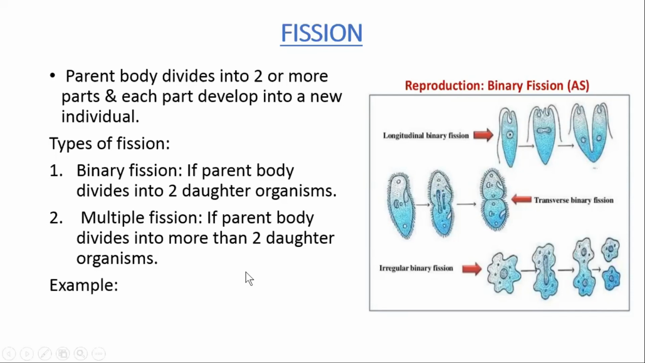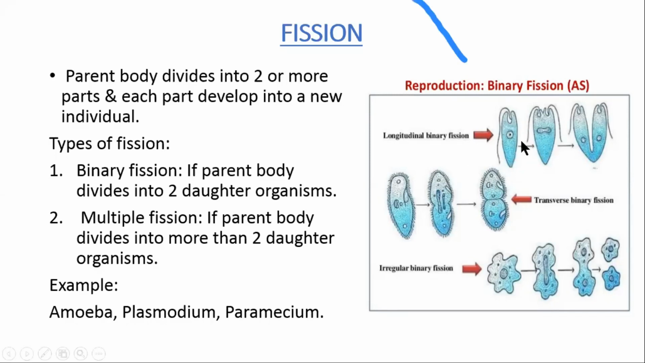The example: fission is mostly observed in protozoans like amoeba, plasmodium, paramecium. In this diagram, you can see binary fission occurring in euglena, the paramecium. Here you can see it is divided into two, and this is amoeba.